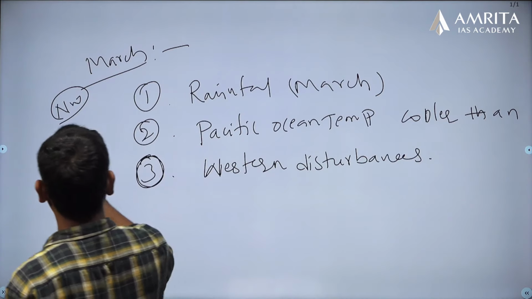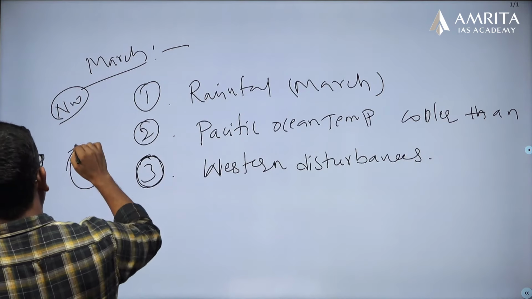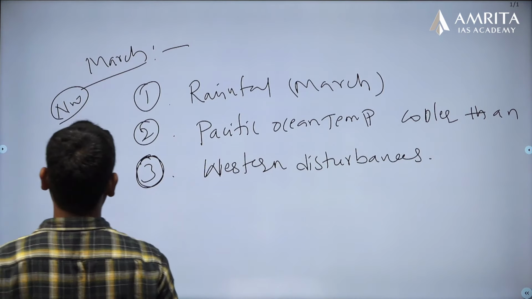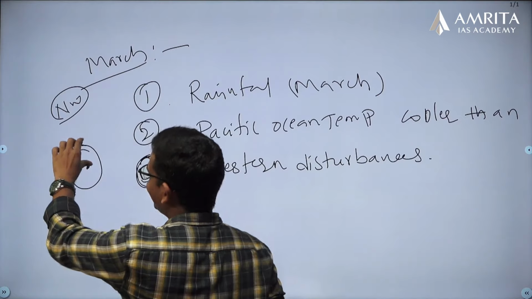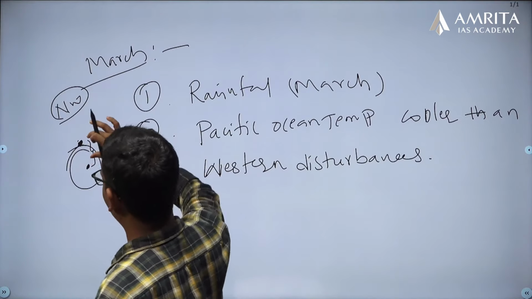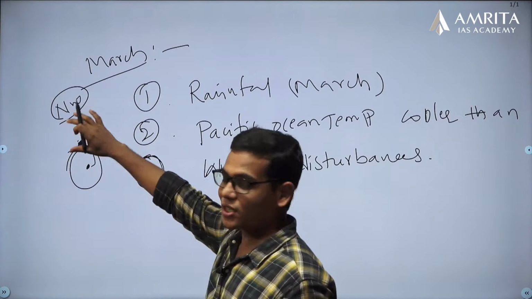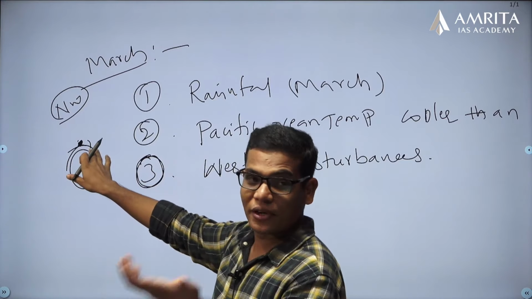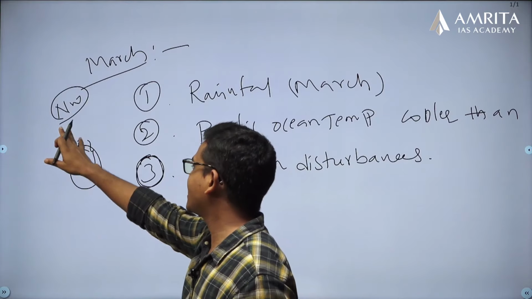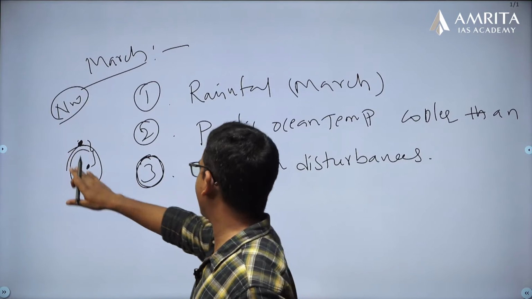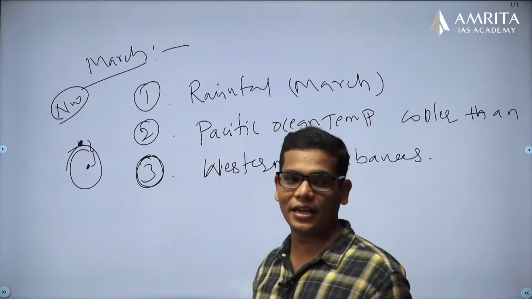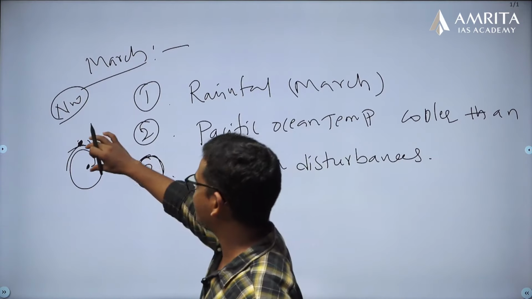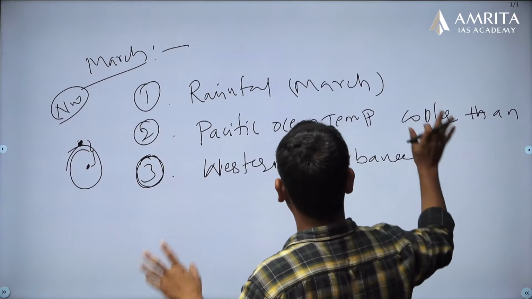Western disturbances occur because of the temperature gradient between the northern part of the entire globe and the West Asian region, that is the Gulf region. Based on this gradient, that means the difference of temperature between these two regions, the western disturbances enter into India from West Asia. When they enter India, they bring some moisture, but this year the gradient has weakened, and because of that there is not much rain.